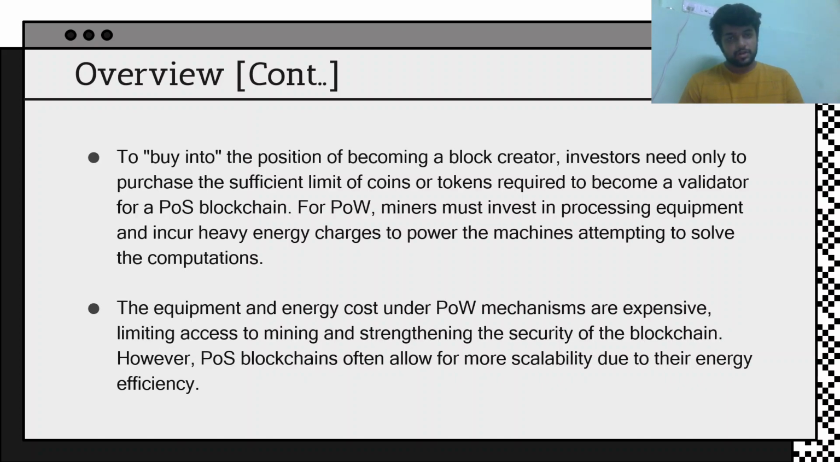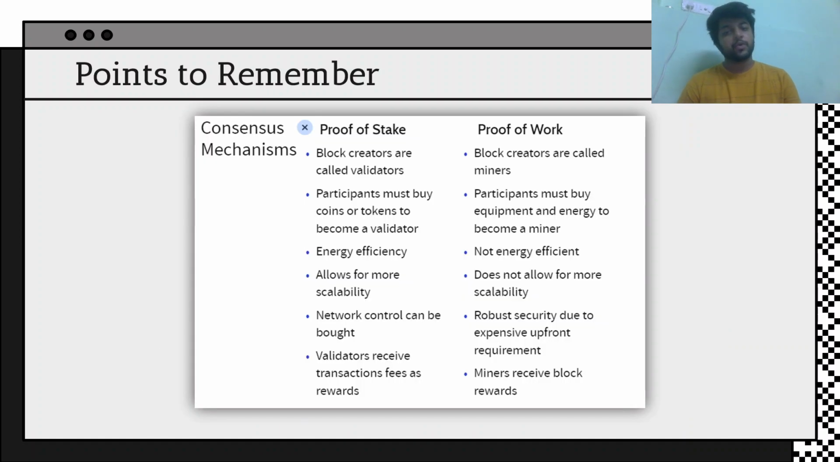So it is not mathematically based, it is a way to save energy, so it is not as secure as proof of work, but it is still pretty secure, and it's just in comparison that it is less secure. So the main points to remember between proof of stake and proof of work are that blockchain creators are called validators in proof of stake and miners in proof of work.